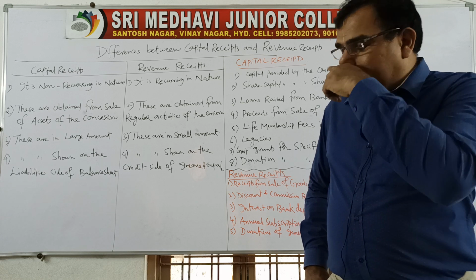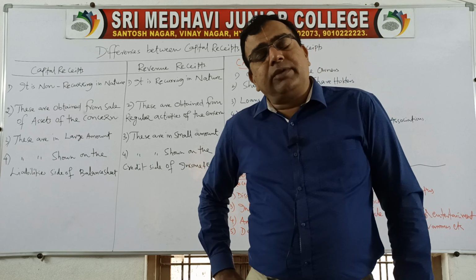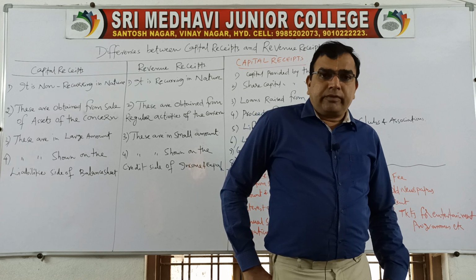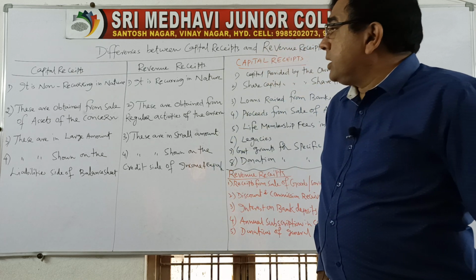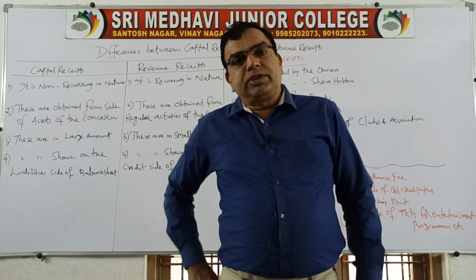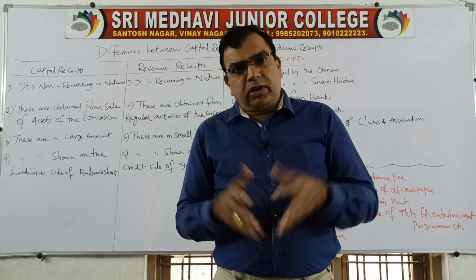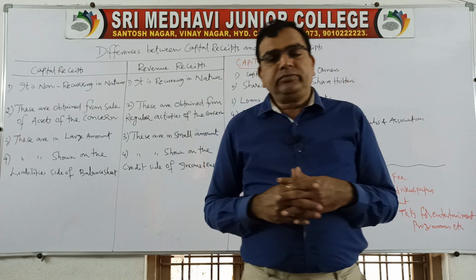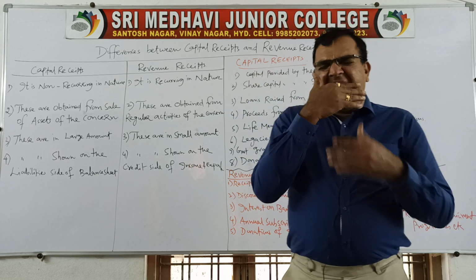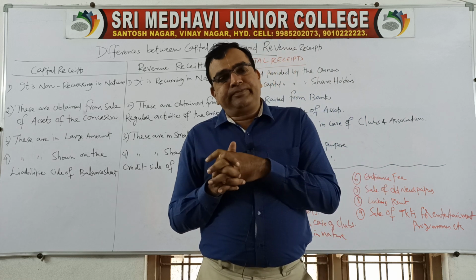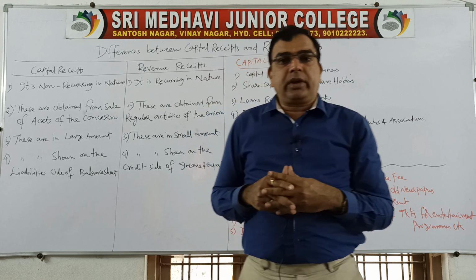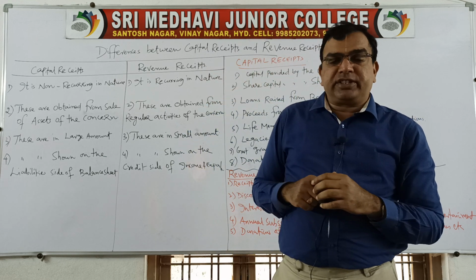So, in our previous class, we have done with capital expenditure and revenue expenditure. In this class, we are going to learn about capital receipts and revenue receipts. Okay. So, receipt means what is coming in. What comes to us is a receipt. What goes out is expenditure or payment. So, for any business organization, like expenditure, receipts are also of two types. Capital receipts and revenue receipts.